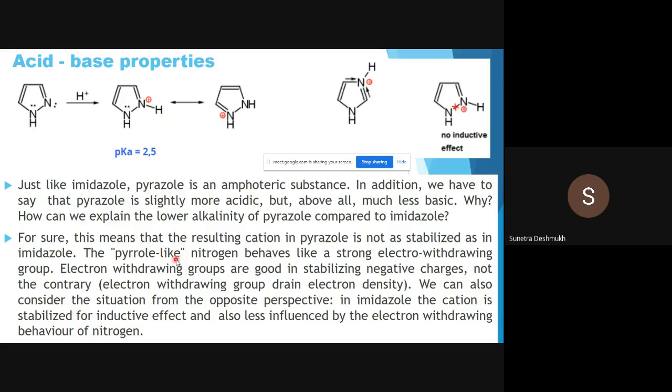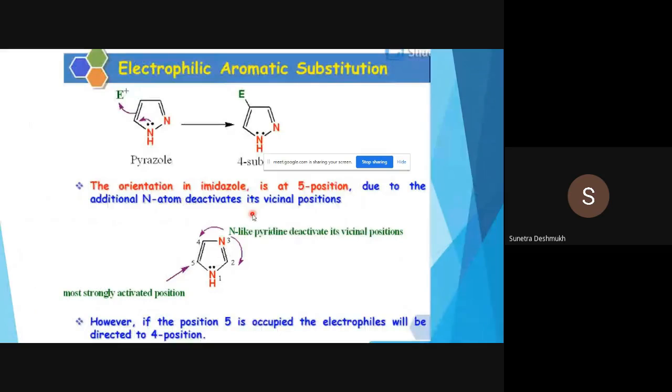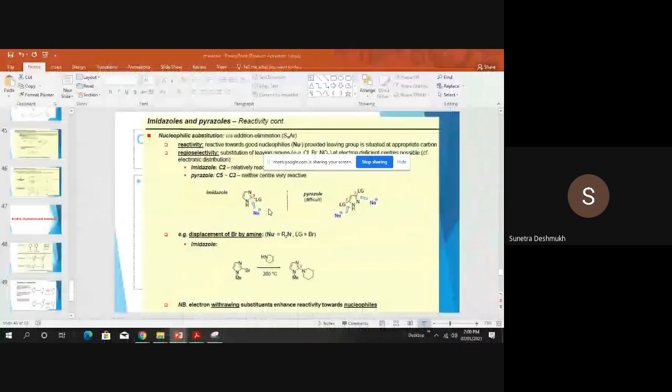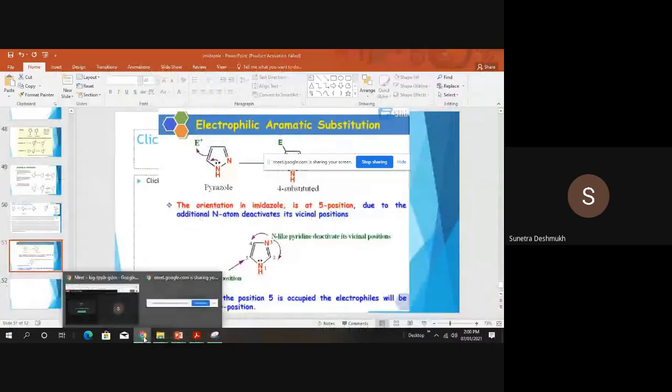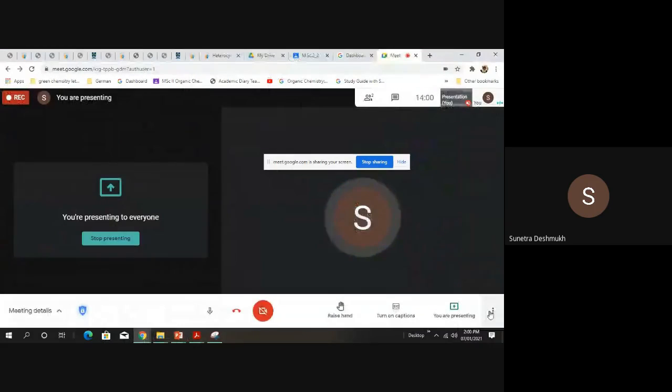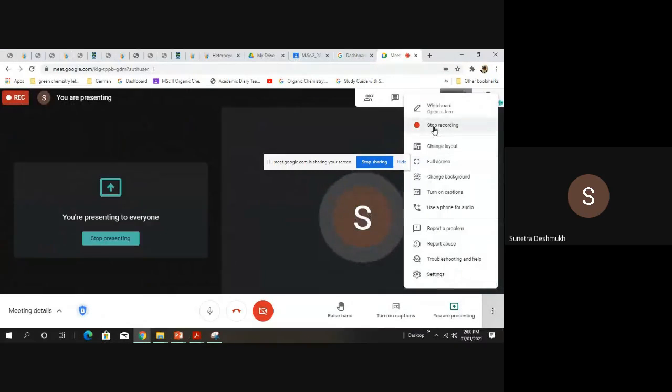The pyrrole-like nitrogen, which has the NH, behaves as a strong electron withdrawing group. So in this way we have finished our topic on pyrazole as well as imidazole. Next we will start benzimidazole.